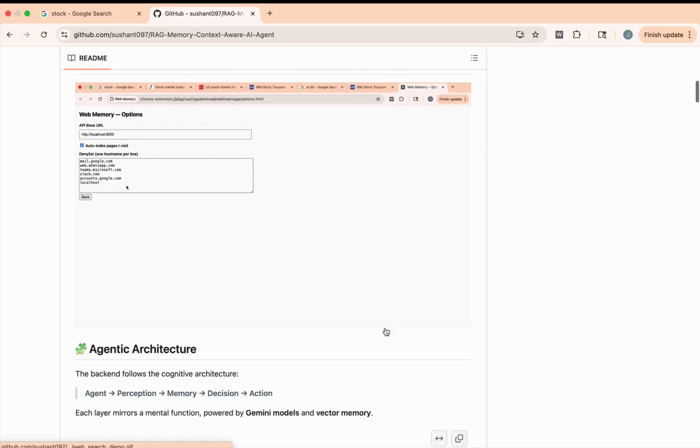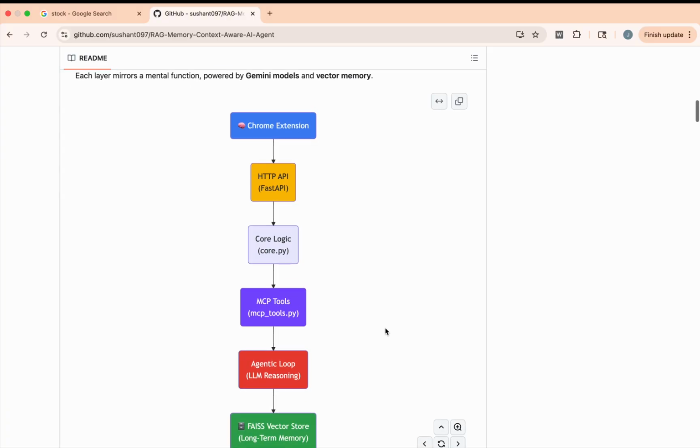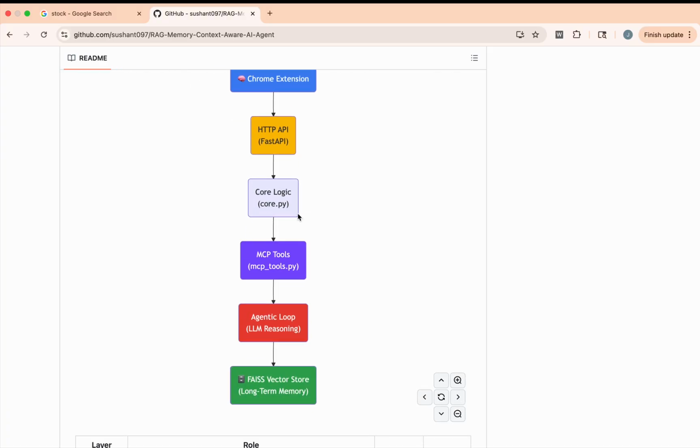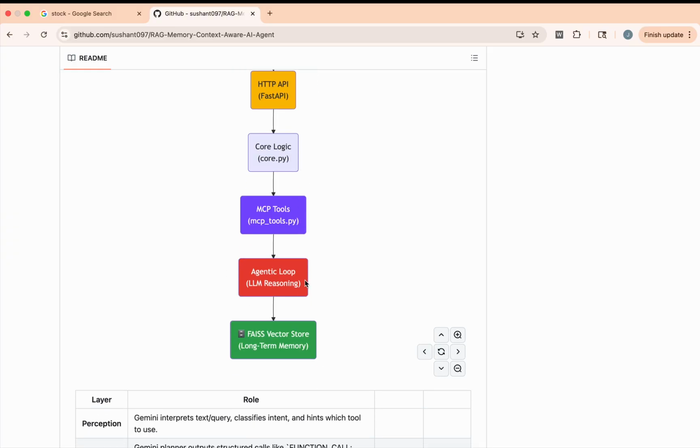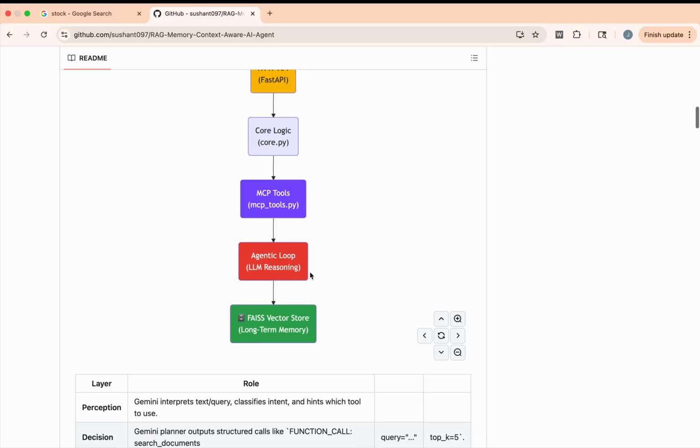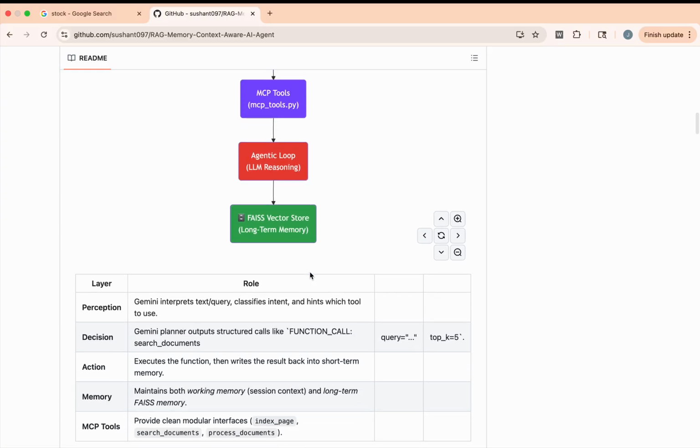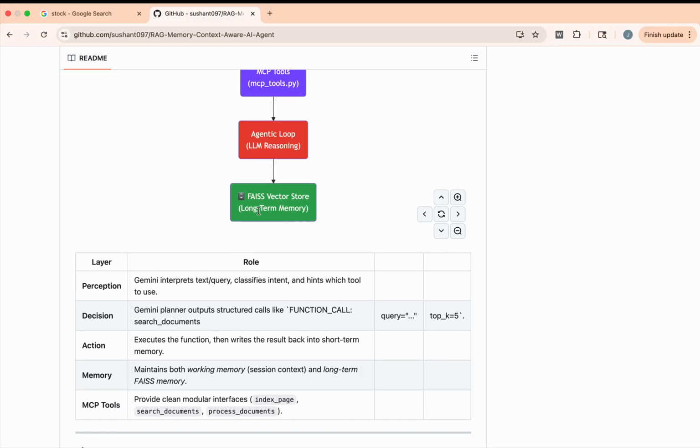And we can read here how it works. Like the Chrome extension, we have the HTTP API, which goes to the core logic, core.py. We have the MCP tools for the MCP servers, and we have the agentic loop, which perceives, takes the decision, takes action, and it also has the memory. And finally, we have the FAISS vector store, which is a long-term memory where we index everything and store.